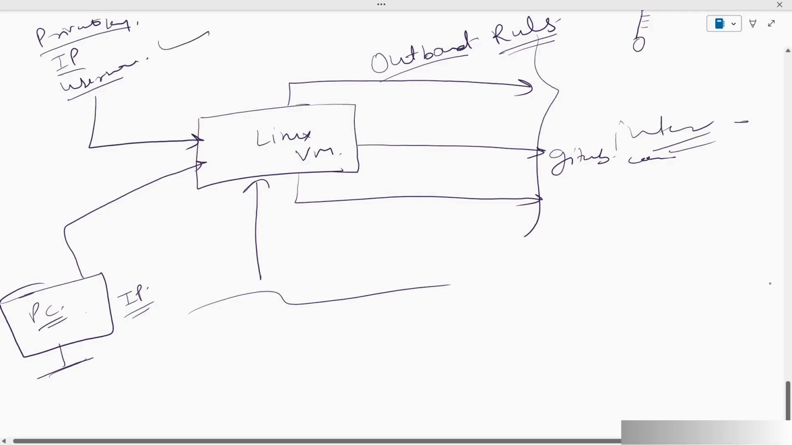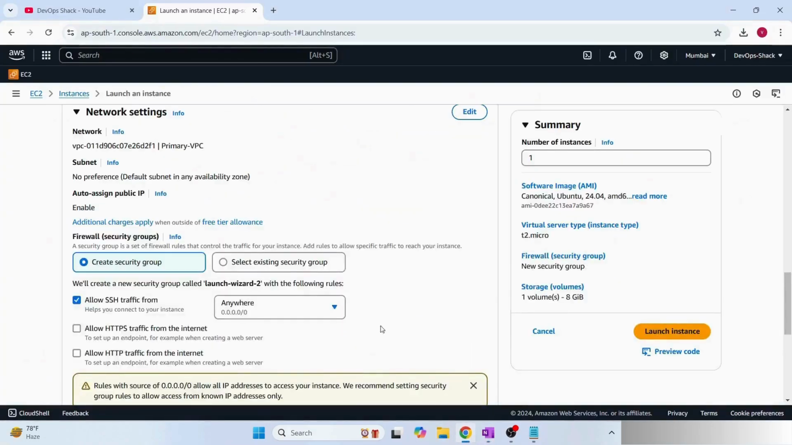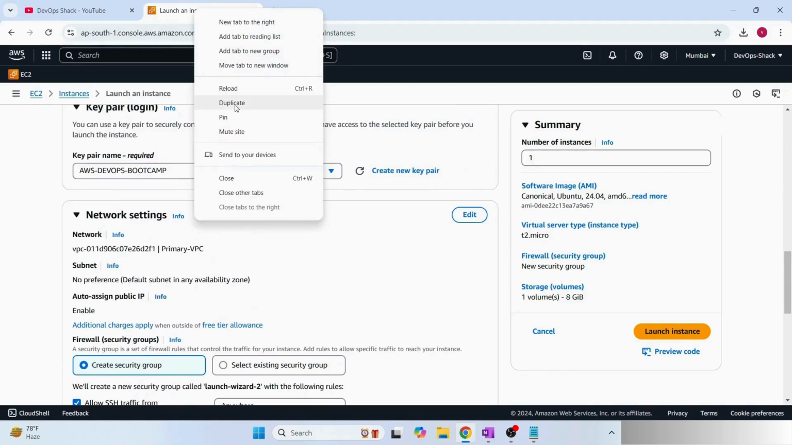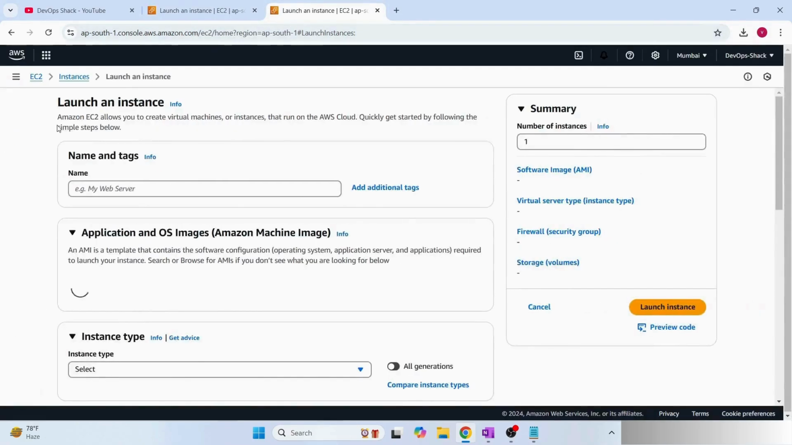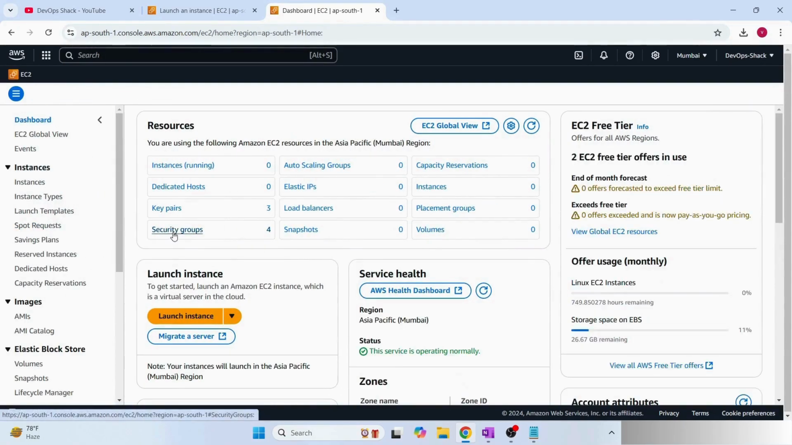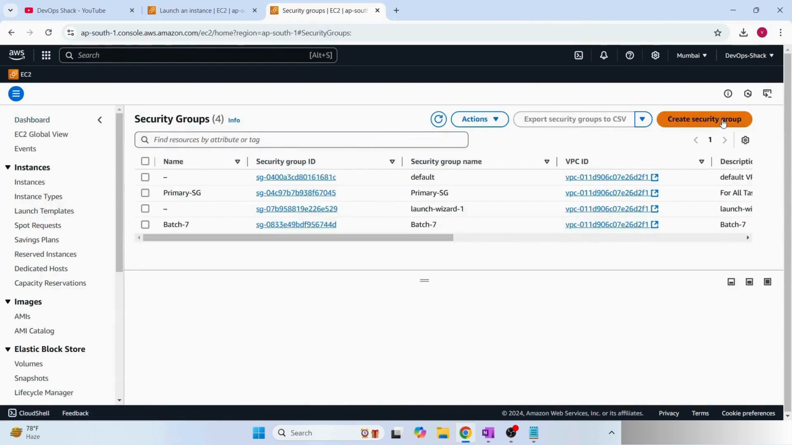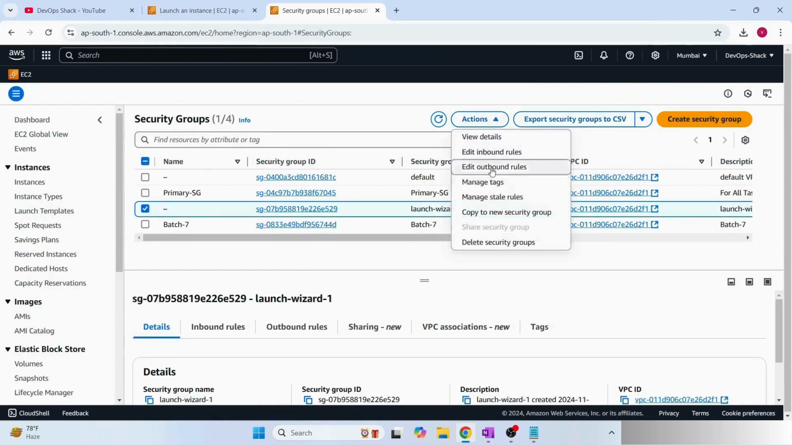So let me show you how we can configure this. If I go back here you can see we have the option security groups, right? So I'm going to create this in another tab and let me show you. Here you can see this option on the dashboard page, security groups. So click on that. Let's create a new security group so that we can understand in detail. And let me remove the old one.